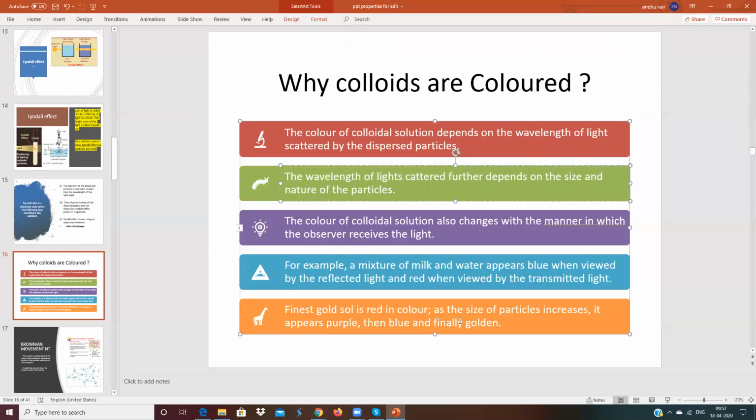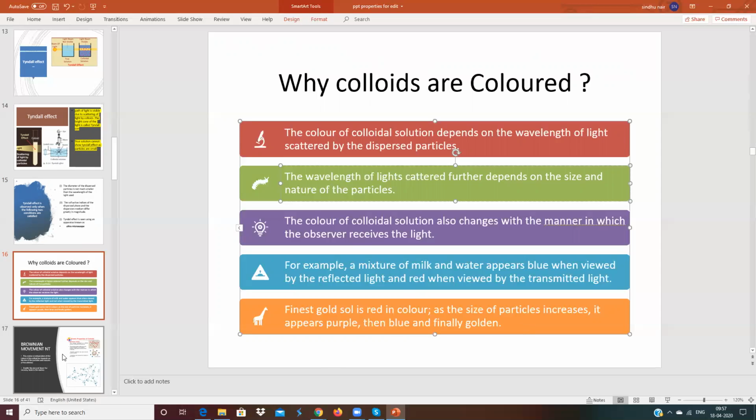Fine particles of gold sol are red in color. As the size of the gold particles increases, it appears purple and finally becomes golden. If very finely powdered gold particles are added to water, the sol appears red. If we mix slightly bigger particles with water, it appears purple. And if the particles are sufficiently big, the sol appears golden.